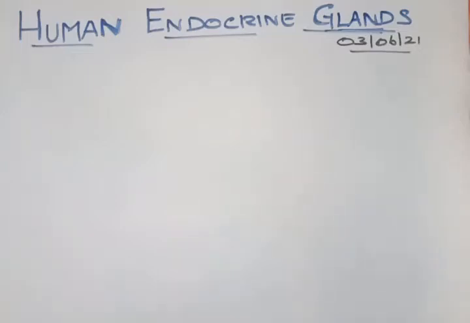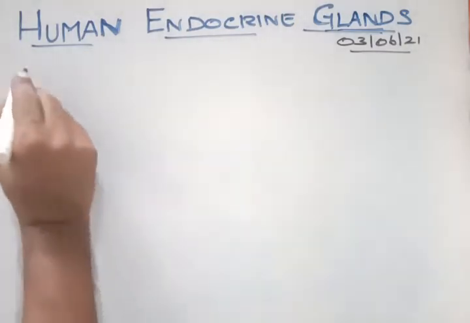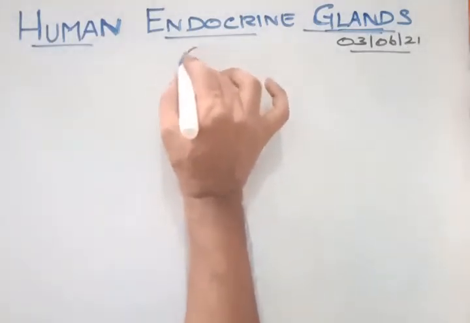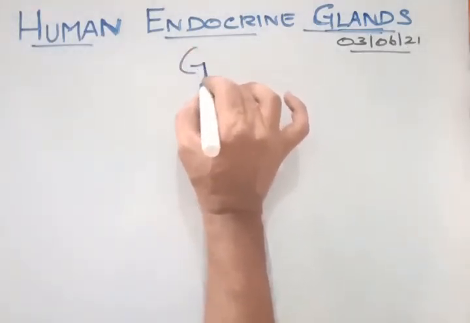Very good morning, students. Today we are going to study another new topic, that is human endocrine glands. When you concentrate on this topic, you have to understand what an endocrine gland is. Now, in human beings, there are two types of glands present.